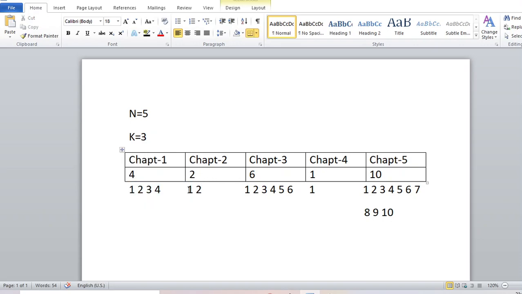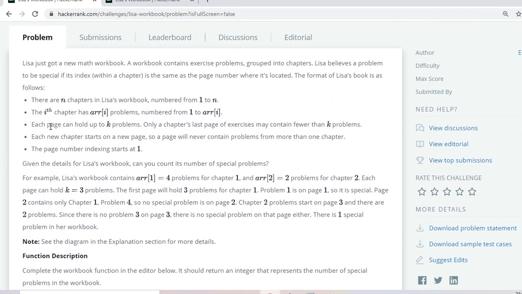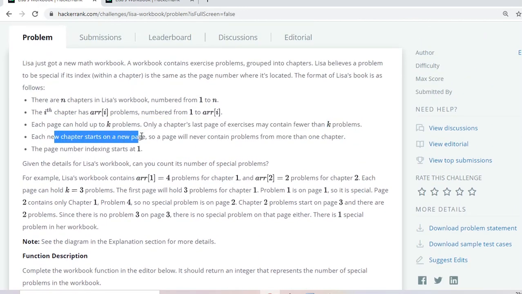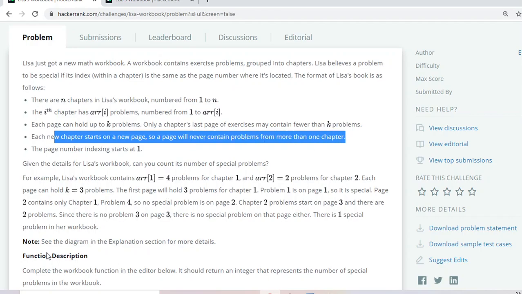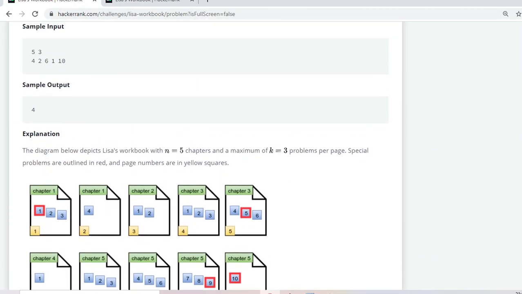If it is 2, then it will be 1, 2, and so on. Each page may have a total of k problems, and only the last page of a chapter may have fewer than k problems. And each new chapter starts on a new page, so a page will never contain problems from more than one chapter. You can see the same example.